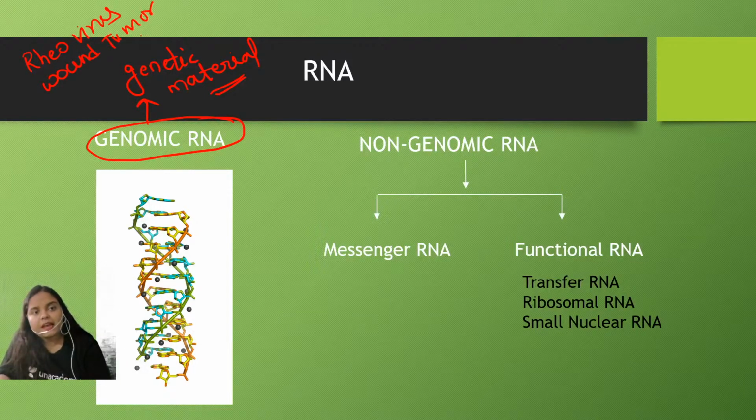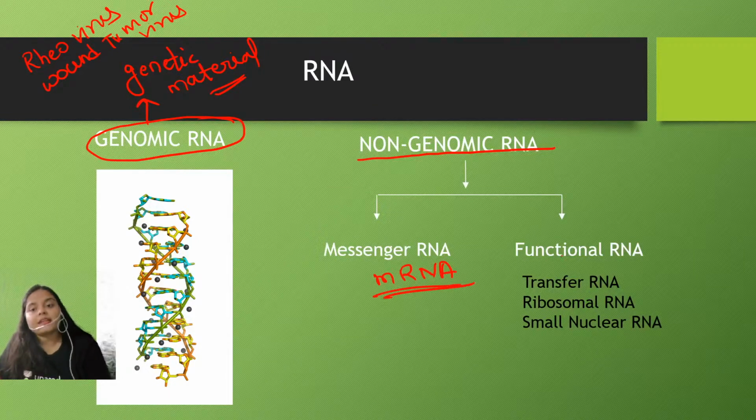Okay, here the RNA is behaving as the genetic material. But now, talking about the non-genomic RNA. These non-genomic RNAs are basically divided into two broad categories. One is the mRNA or messenger RNA. Another one is the functional RNA. These functional RNAs include transfer RNA or tRNA, ribosomal RNA or rRNA, small nuclear RNA or snRNA.